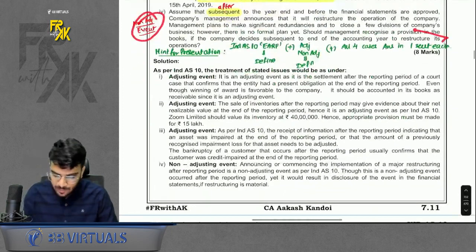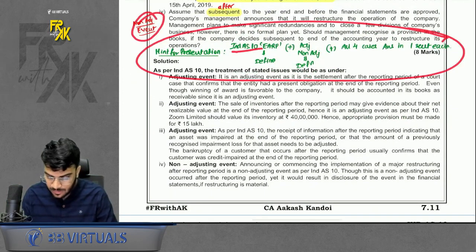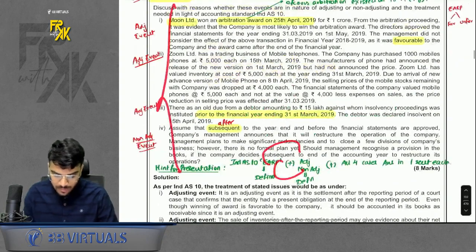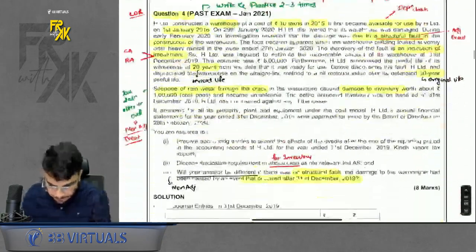Okay, I gave you some hint on presentation also. First define Ind AS 10 events after the reporting period, then define adjusting and non-adjusting, then for all the 4 cases answer in one sentence. Simple. Chalo.